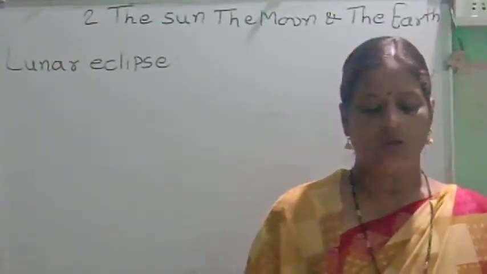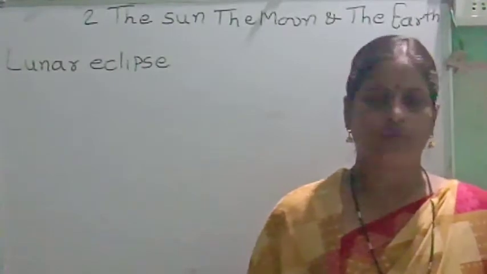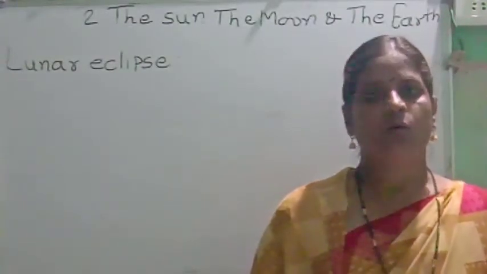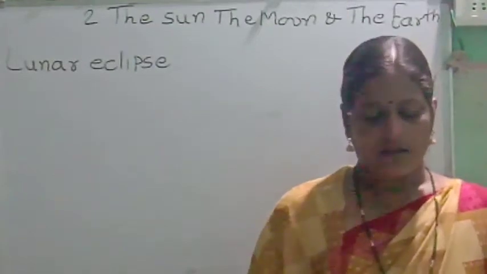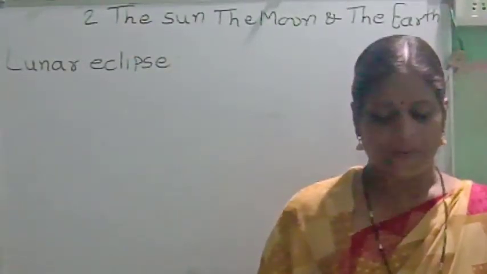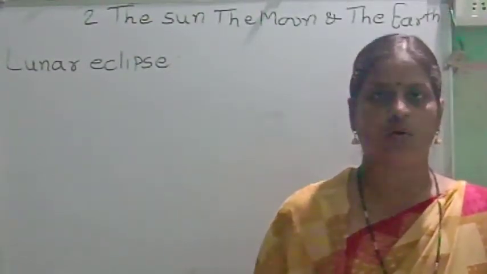Lunar eclipse always occurs on a full moon day, and the moon's path of revolution passes through the thick shadow of the earth.